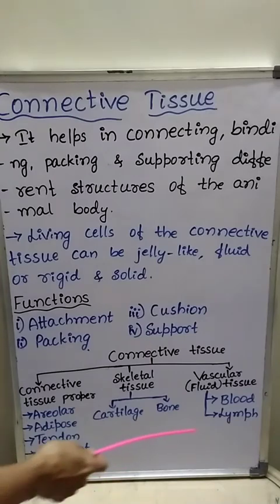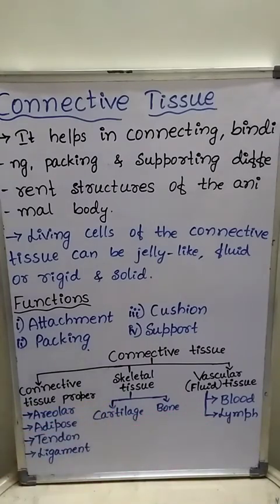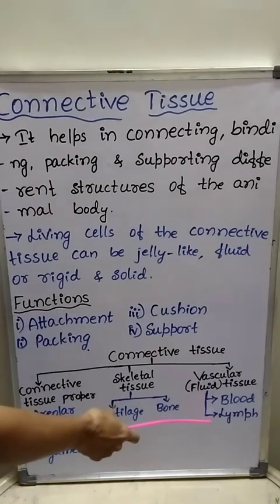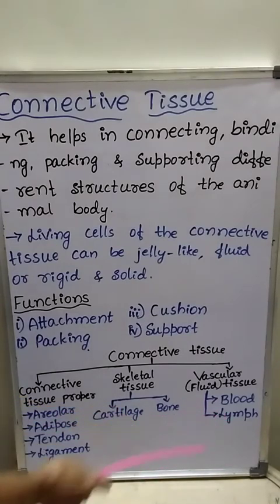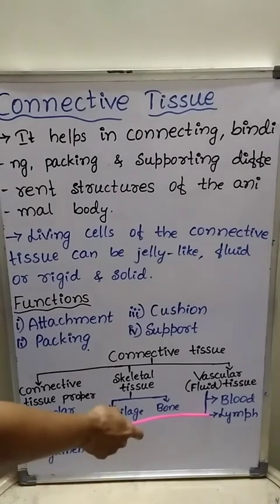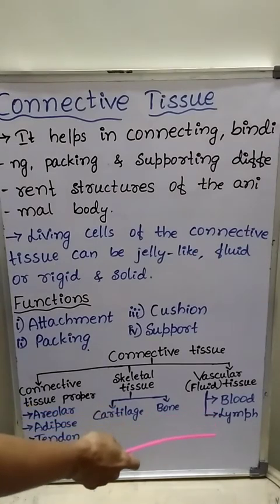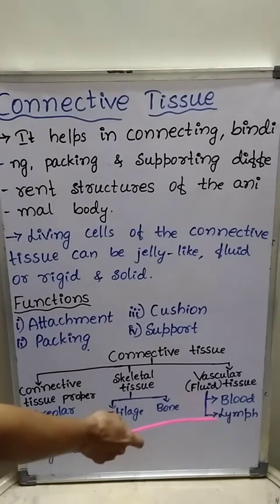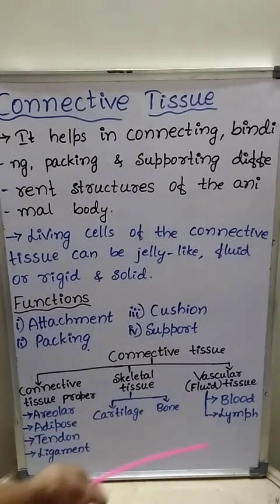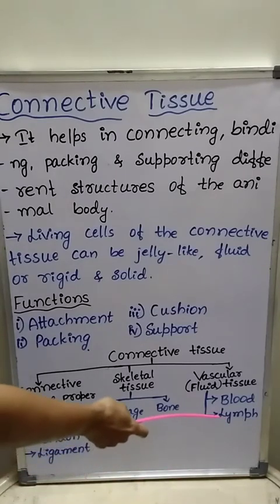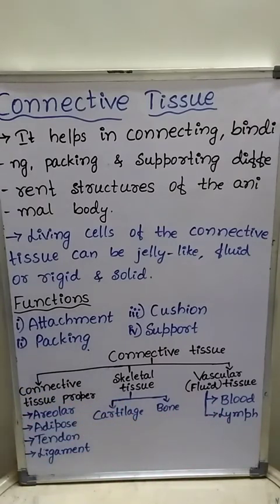In the body, a well developed lymphatic system is present, and this lymph mainly contains WBCs, and hence lymph plays a major role in the defense mechanism of the body.